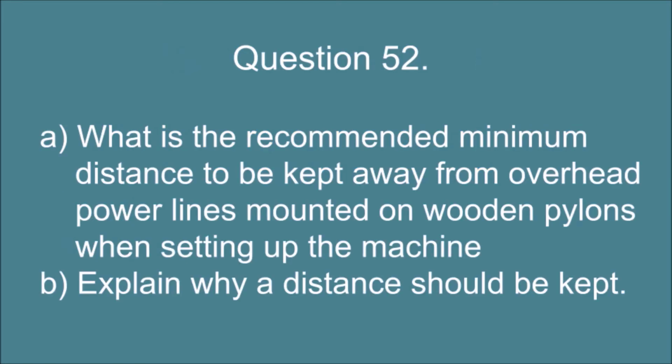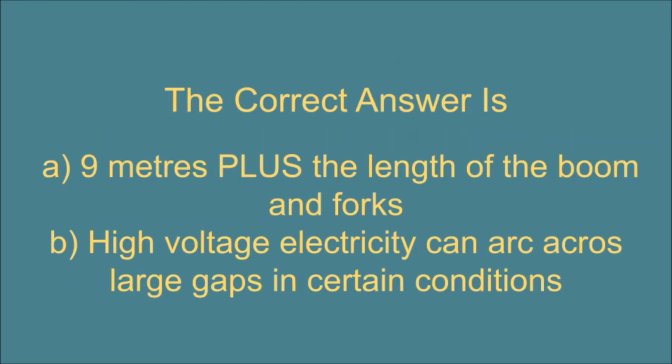Question 52. A. What is the recommended minimum distance to be kept away from overhead power lines mounted on wooden pylons when setting up the machine, and B. Explain why a distance should be kept. The correct answer is A. 9 meters plus the length of the boom and forks, and B. High voltage electricity can arc across large gaps in certain conditions.